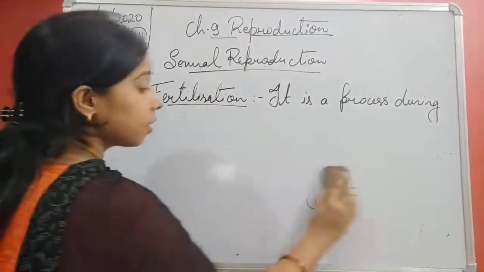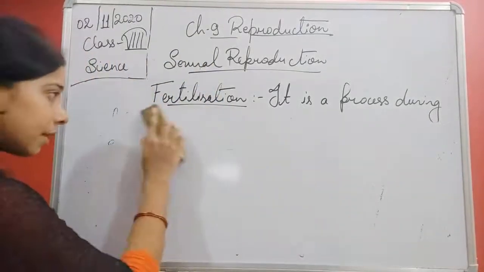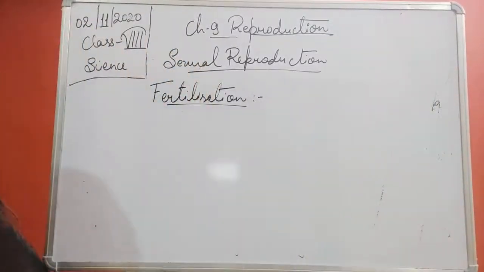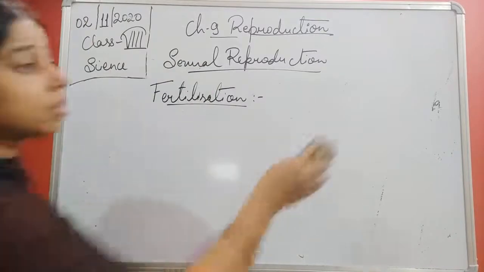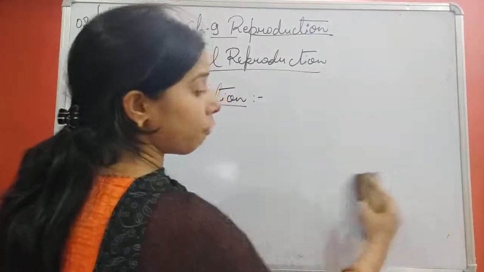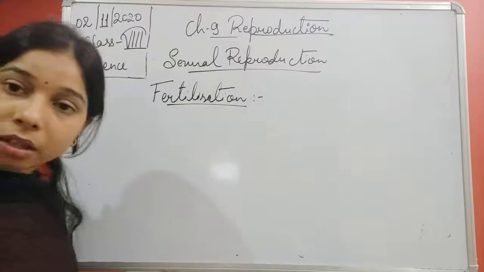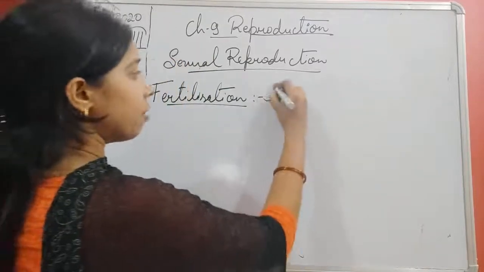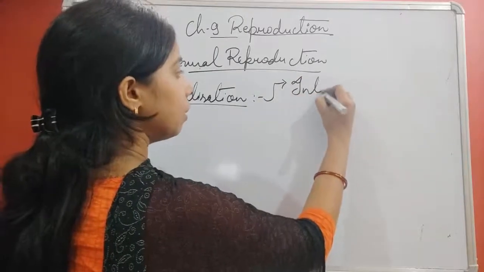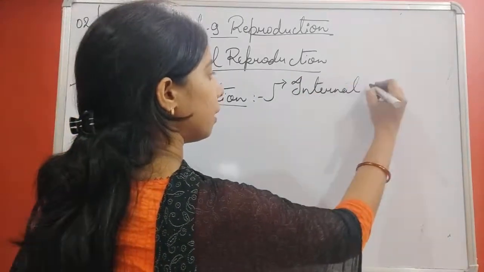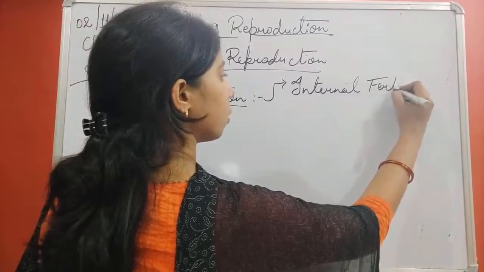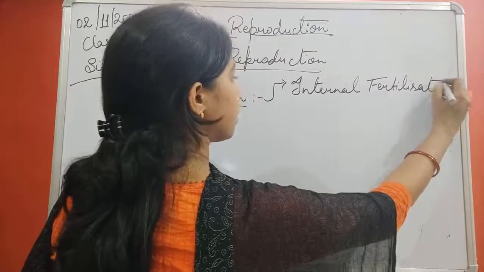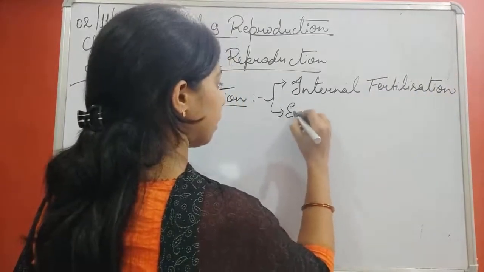Even though the production of the gametes is there, students, there are also ways of fertilization. It means the modes of fertilization also vary with the organism. There are only two modes, students: the first one is internal fertilization and the second one is external fertilization.